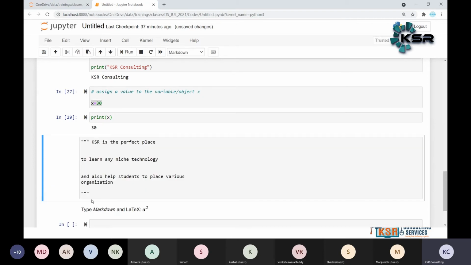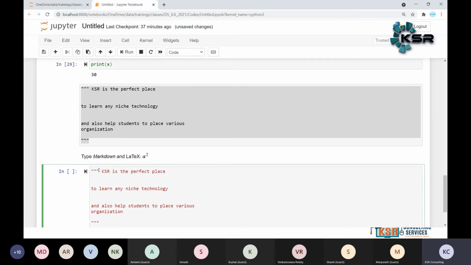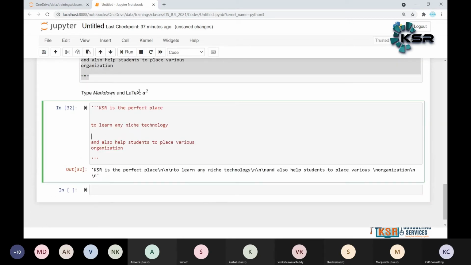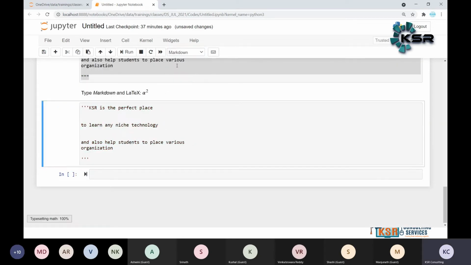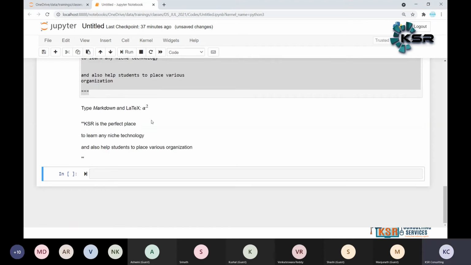I may use triple double quotes or single quotes also. I can perform this with either double triple quotes or single triple quotes. This is how I can write the multi-line comments of the given data.